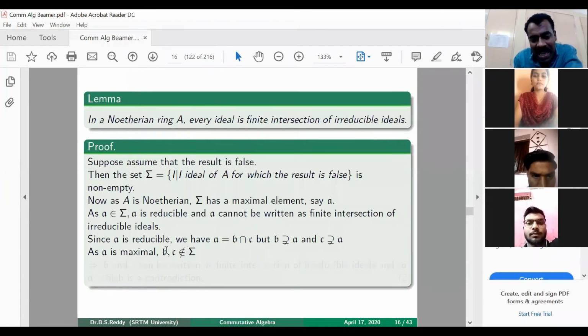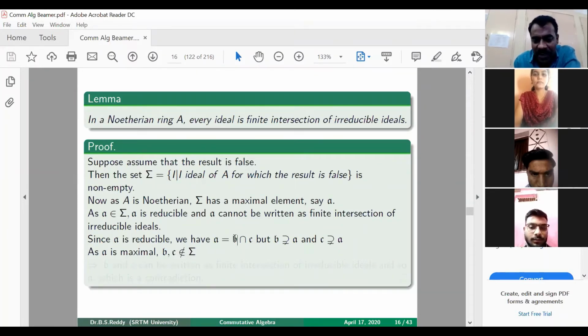Now what is meant by saying that B is not here? That means B can be written as a finite intersection of irreducible ideals. Similarly, C is not here means C also can be written as a finite intersection of irreducible ideals.